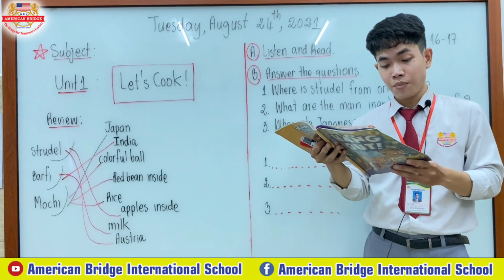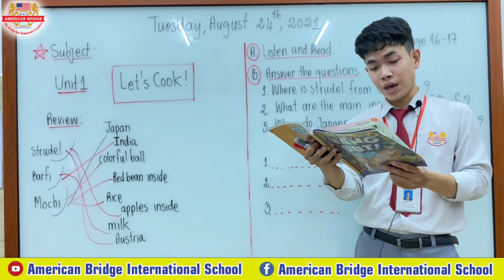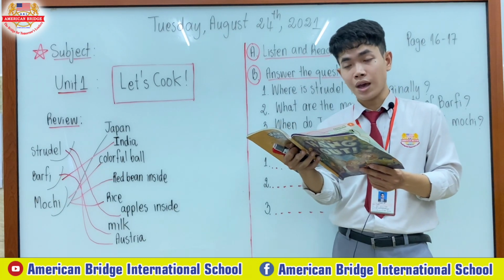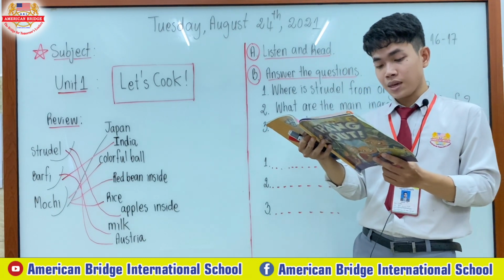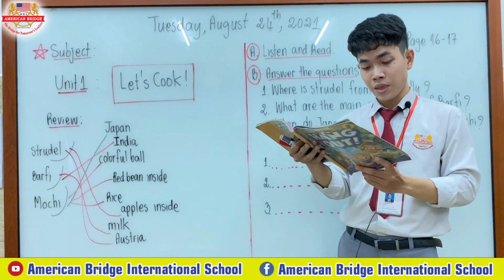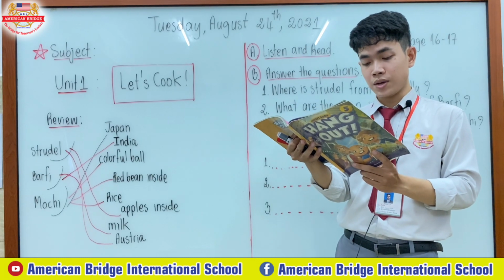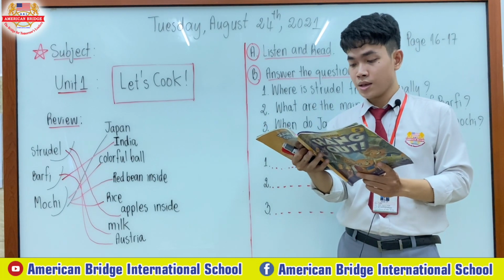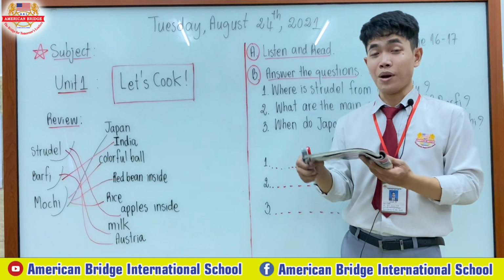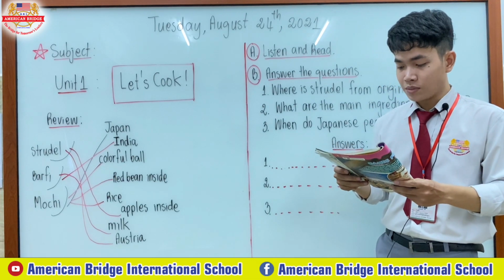Barfi. Barfi comes from India. It is a type of cake made with milk and sugar. After making it, people chop it into squares to eat it. People like to add lots of different fruits or nuts to get different flavors. Mochi, my favorite. Mochi is a type of cake from Japan.